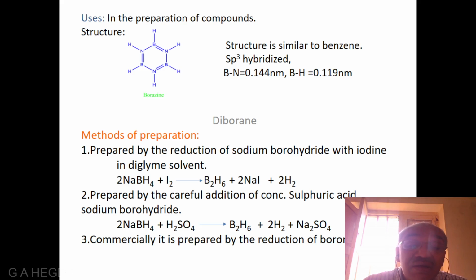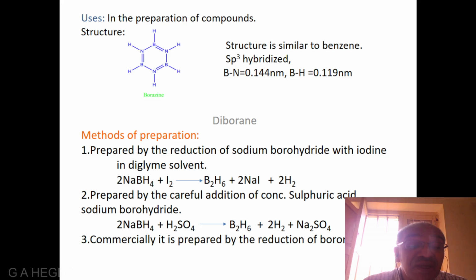The third compound, diborane, its molecular formula is B2H6. The methods of preparation: in the first method, it is prepared by the reduction of sodium borohydride with iodine in diglyme solvent. 2NaBH4 plus I2 gives rise to B2H6 plus 2NaI plus 2H2.